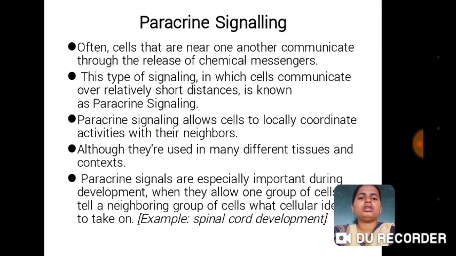Paracrine signaling. Often cells that are near one another communicate through the release of chemical messengers. This type of signaling, in which a cell communicates over relatively short distances, is known as paracrine signaling. Paracrine signaling allows cells to locally coordinate activities with their neighbors.